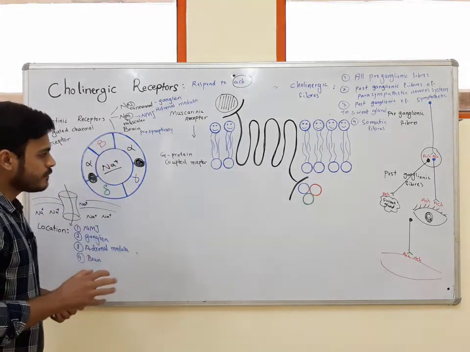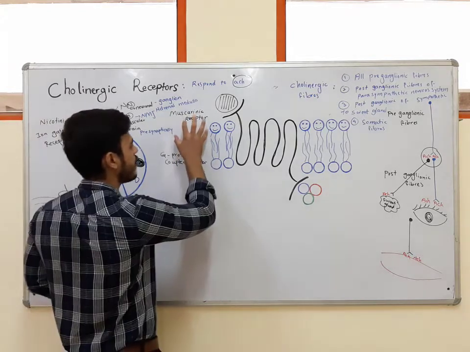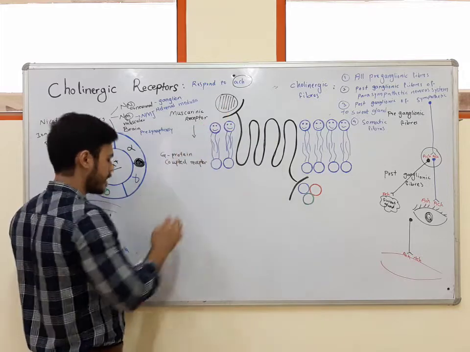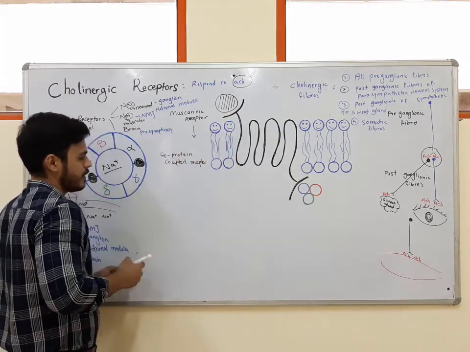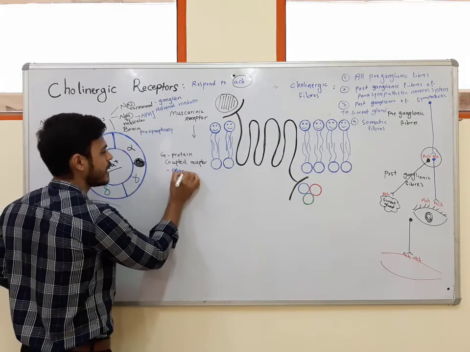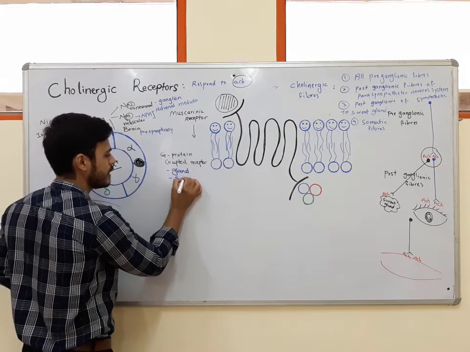Okay, as I said, muscarinic receptors are G protein coupled receptors, which generally we have on the glands as well as on the smooth muscle.